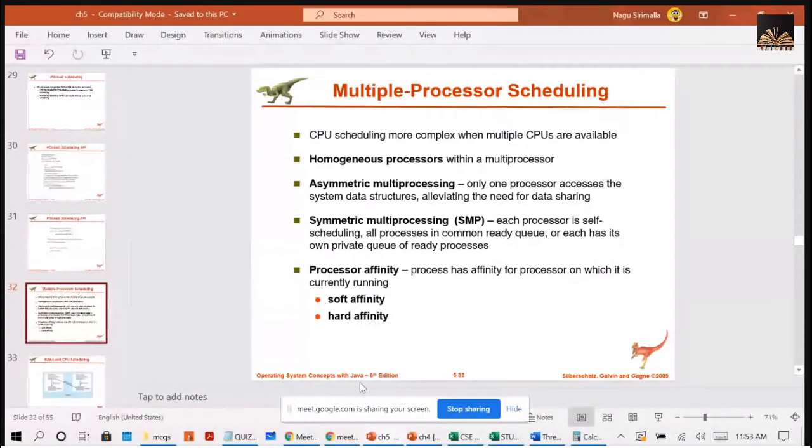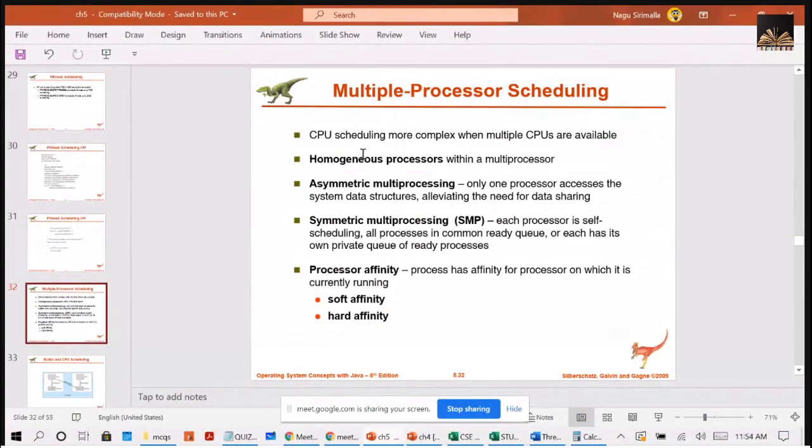What do you mean by multi-processor scheduling? Multi-processor scheduling means if you have more than one processor in your system, how the scheduling can be done. When you have more than one processor in your system, how can it be done.